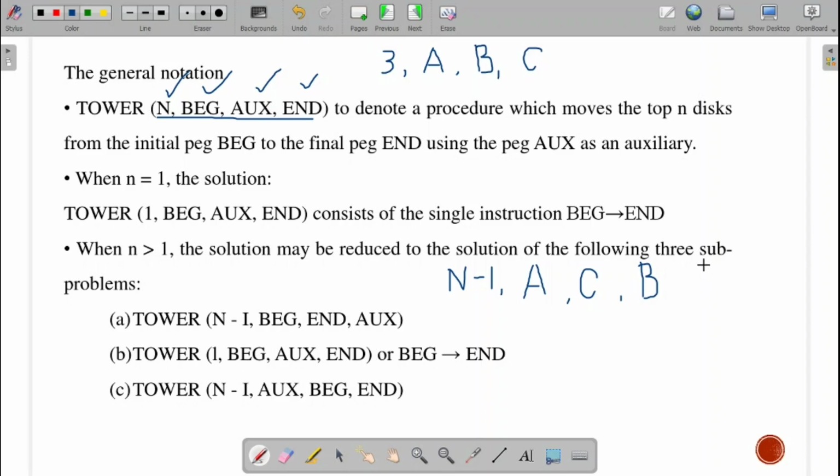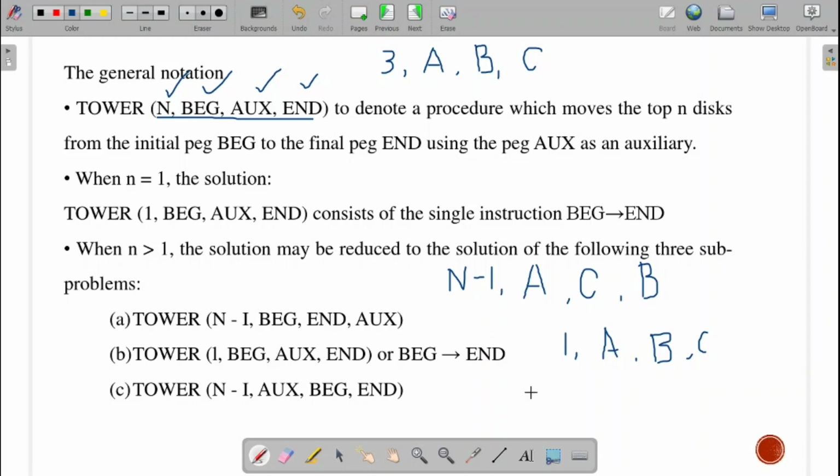Fine. The next one. The next moment, what will move? The last disk, the one disk, will move. From where? From A. Where will I move it? To C, with B as our auxiliary point. This is my second call: from beginning to end, the lowermost disk, which is the largest disk, we are going to move from A to C.